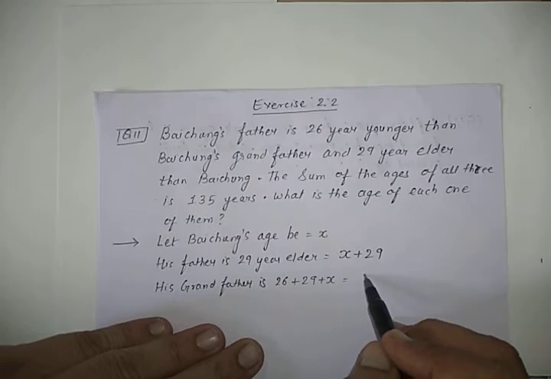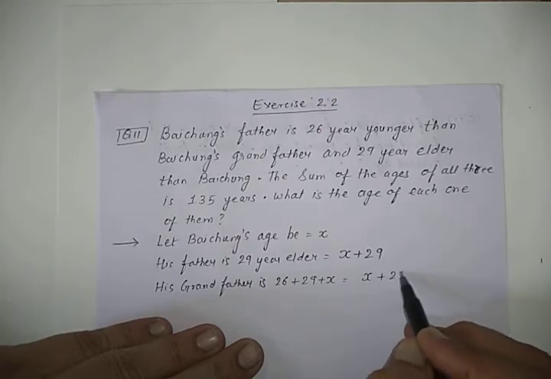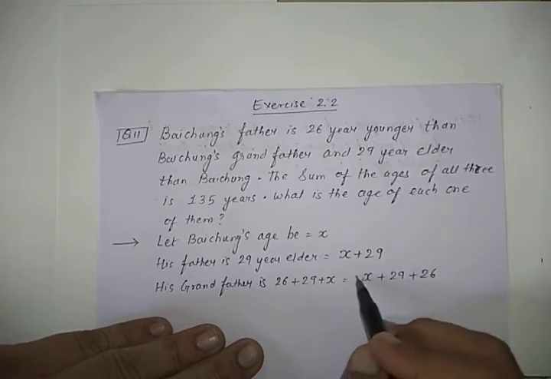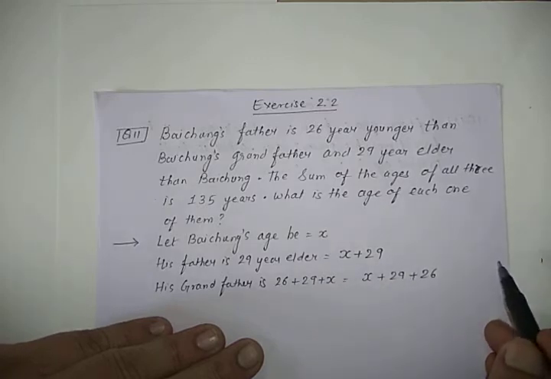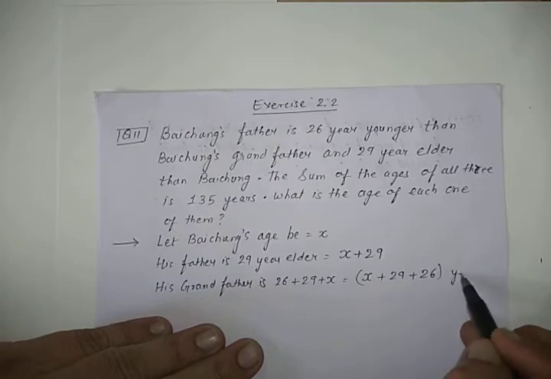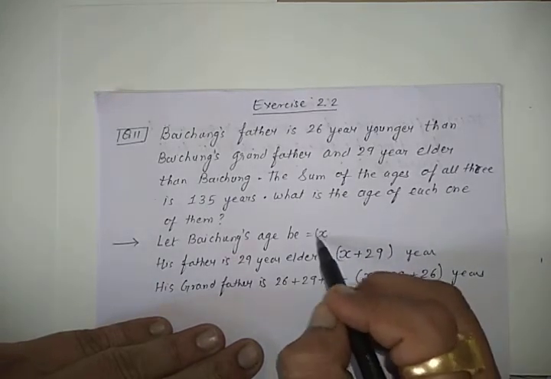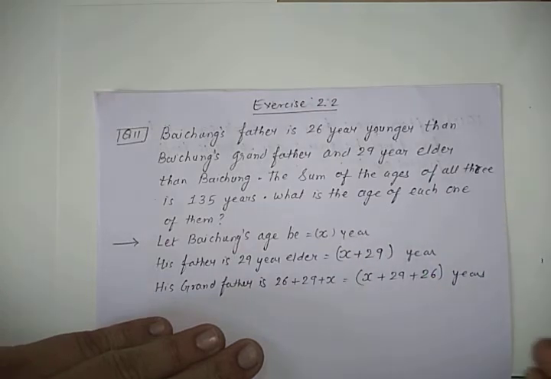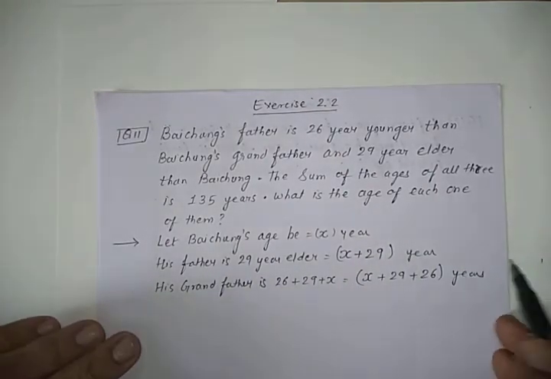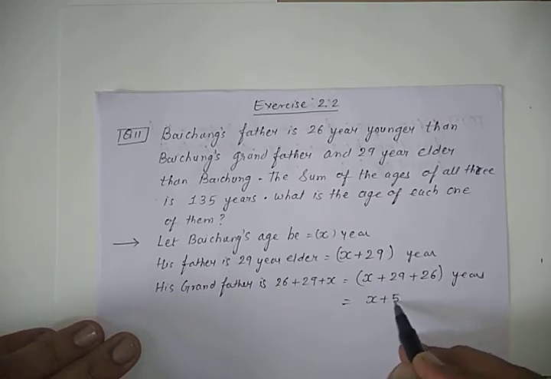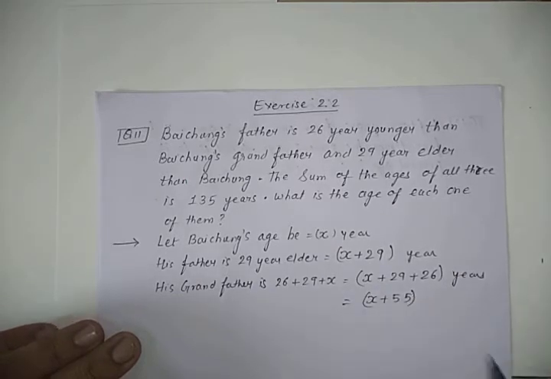That means Baichung's father is 29 older than him, and the grandfather is 26 years older than that, so the grandfather will have more age. This much is the father's age and this is Baichung's. Then we can also write, by adding this, x plus 55 is the grandfather's age.